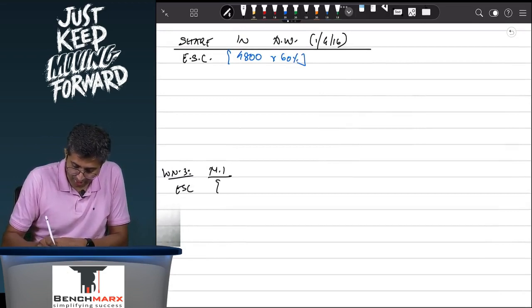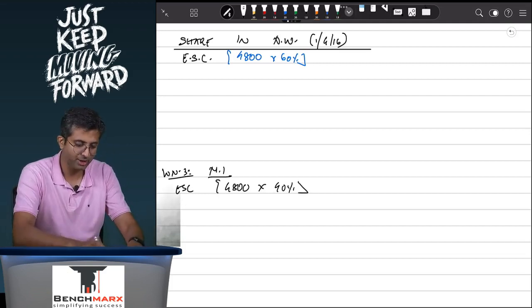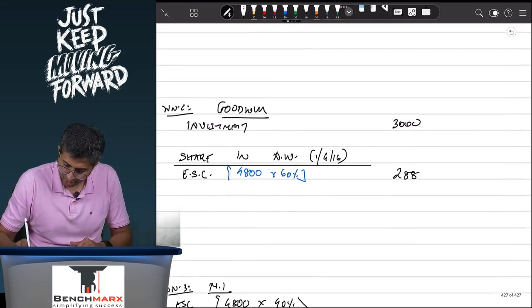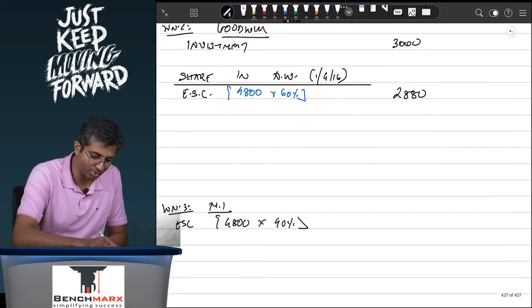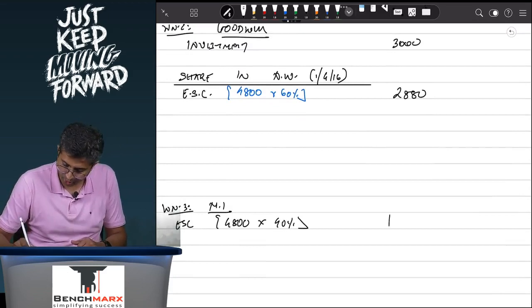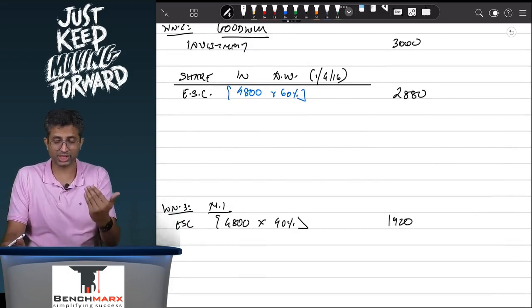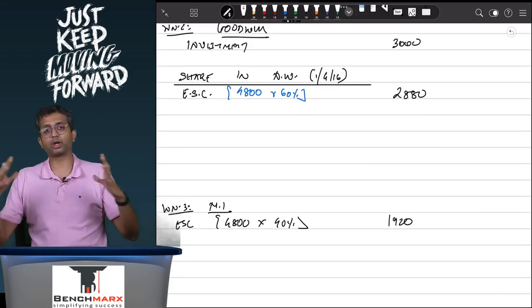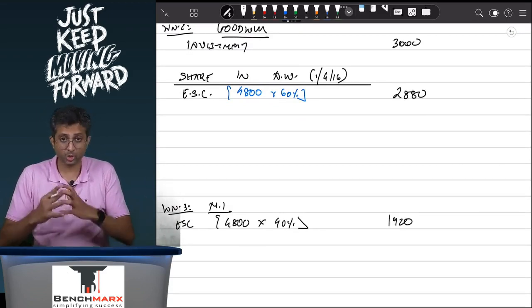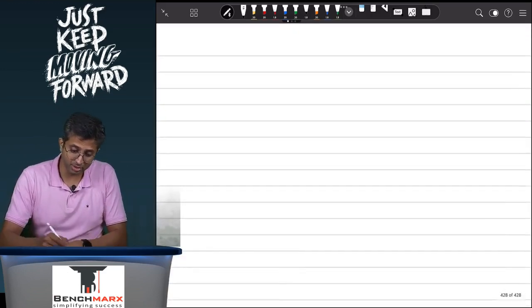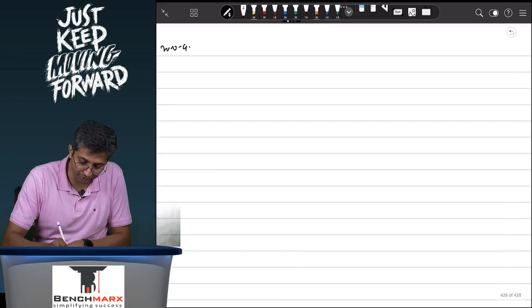Minorities, equity share capital, this is 4800 into another 40% stake. So this is 4800 into 60% comes to, let us say, 2880, and minorities will come to, let us say, 1920. Okay, so over here the effect of bonus has been considered in the way that the equity share capital has swelled, it has increased.